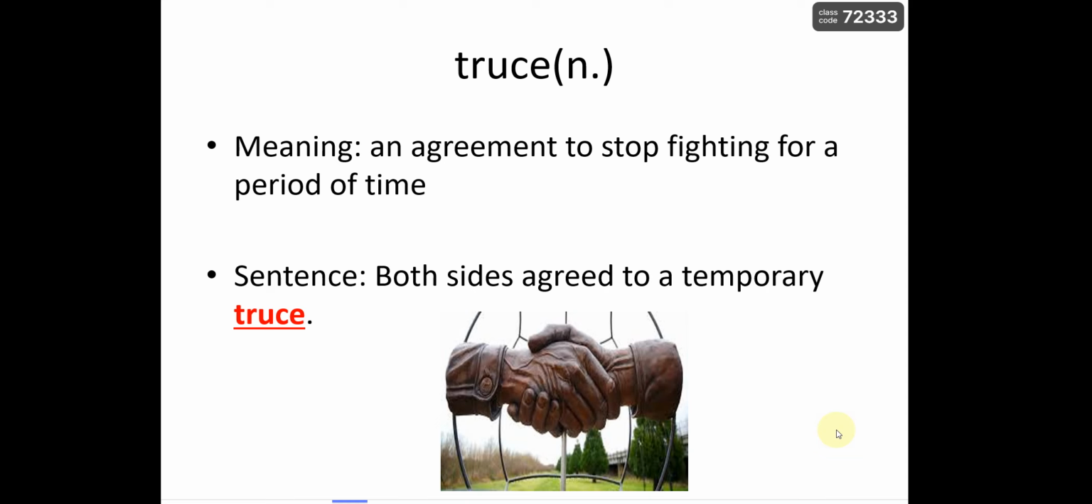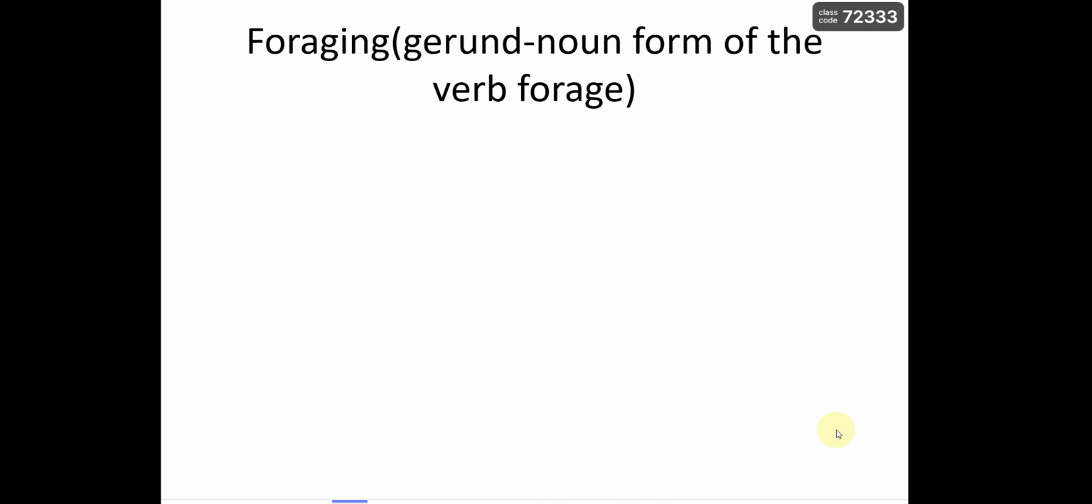So, what's the meaning of the word truce then? It is an agreement to stop fighting for a period of time. So, when two parties agree on a truce, it means they agree to stop fighting for a certain period of time, and then they might start fighting again. So a truce is an agreement to stop fighting for a period of time.